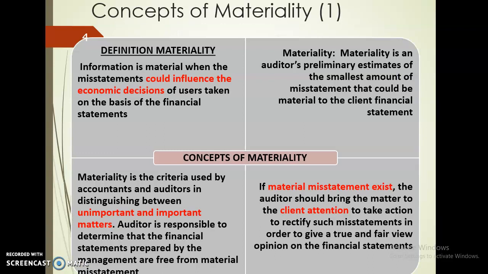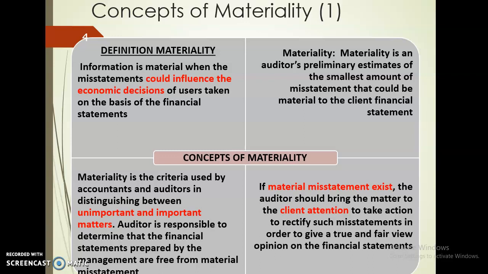Now, concepts of materiality need to be viewed in many ways. Okay, the first one is by definition. Just now we have talked about it. It means material information when the misstatement could influence economic decisions. That is what we have been talking about in the previous slide: something which actually influences a decision by another party.